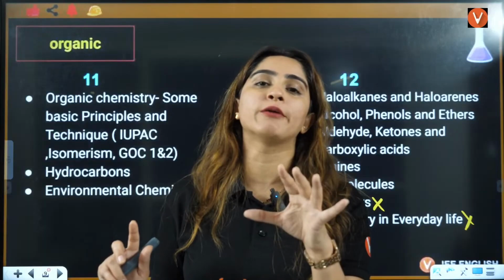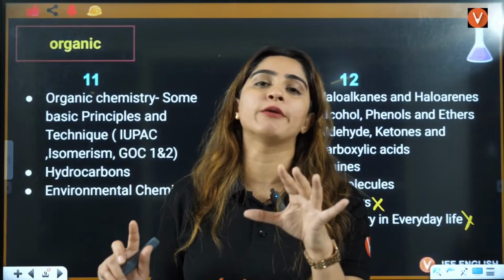Deuterium will have 1 proton, 1 electron plus 1 neutron. These are isotopes, we will talk about isotopes, don't worry. But till now, just remember that hydrogen is the only element that does not have any neutrons. It has 1 proton and 1 electron, that's it.